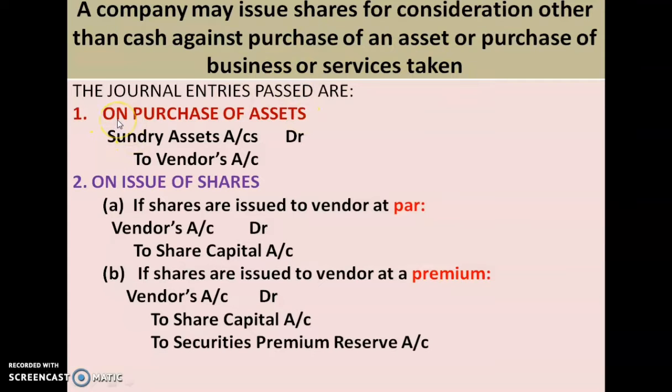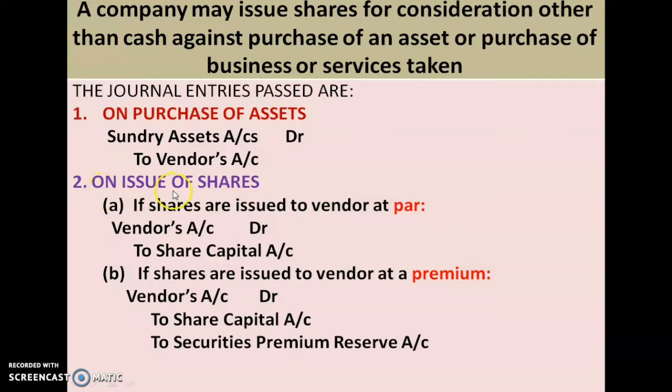So, in the first case, you have to pass the journal entry for purchase of assets. Journal entry will be sundry asset account debited to vendor's account. This is the first journal entry which you have to pass when you are purchasing an asset or purchasing the business of the other party. Remember, the first journal entry is for the purchase of asset. Sundry asset account debited to vendor's account.